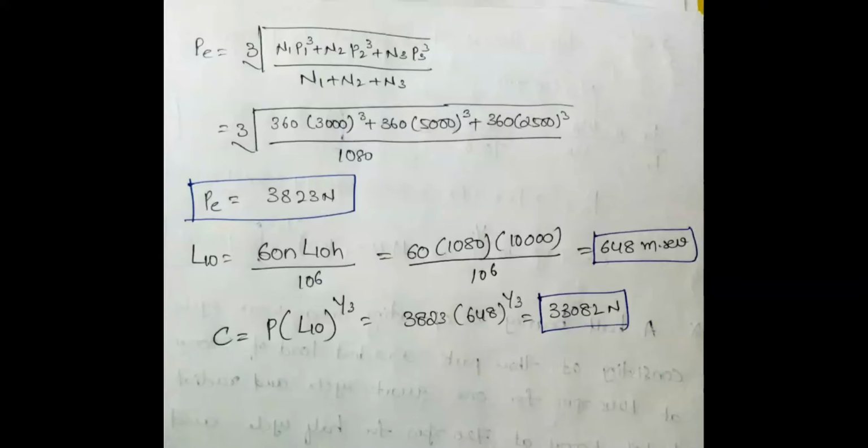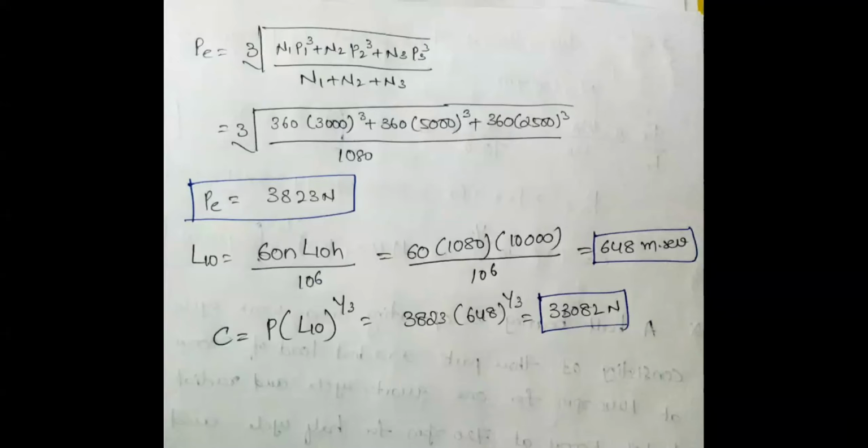In addition to that, they may ask for the life of the bearing, or for what we call the C naught value. They may ask for the C value, or for some other value. According to that, you are in a position to solve the problem.